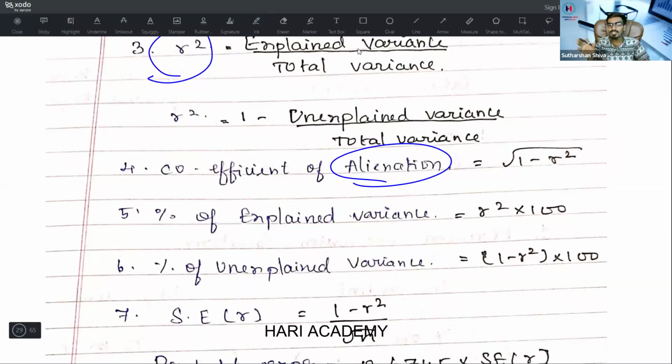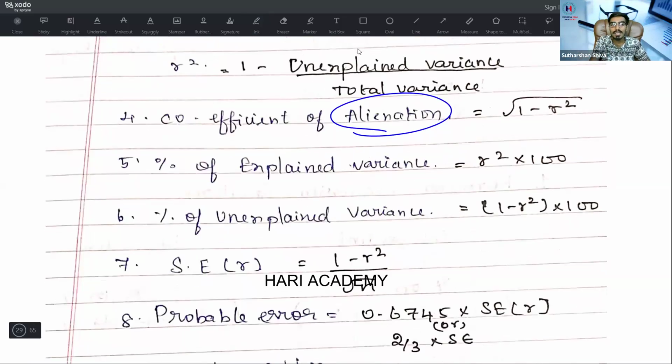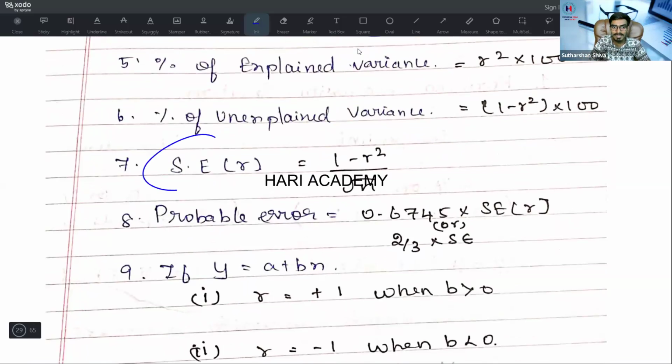Percentage of unexplained variance is equal to (1 minus r square) into 100. Standard deviation of r, that is standard error. Standard error is equal to (1 minus r square) divided by root n.